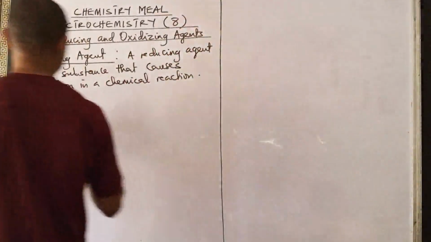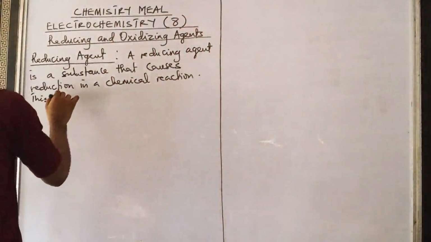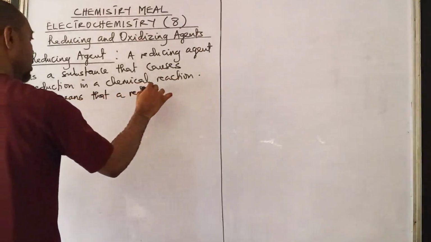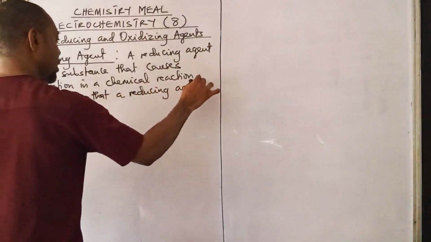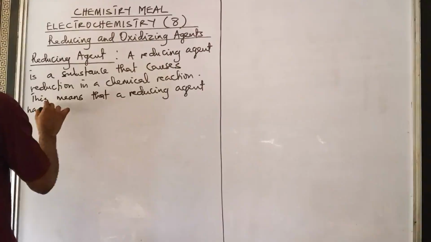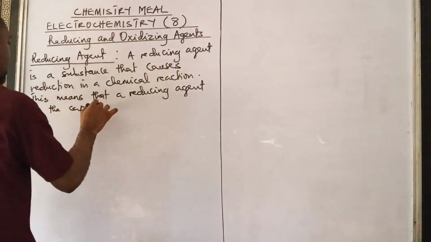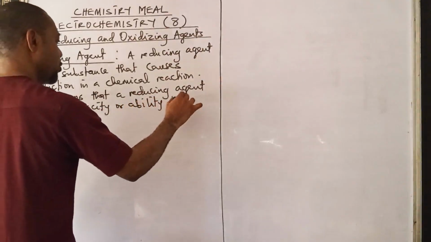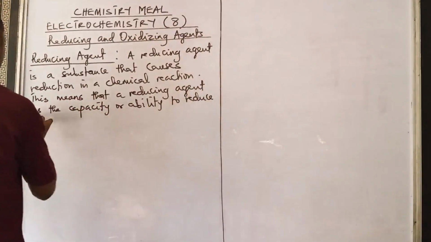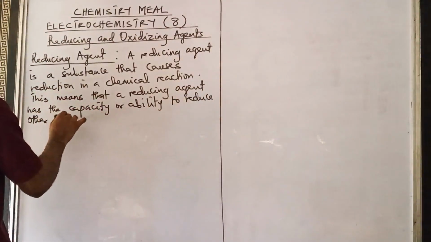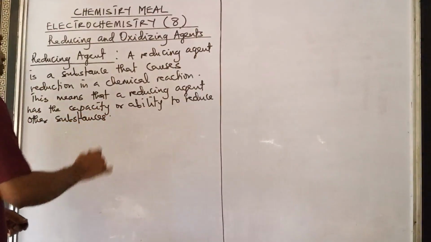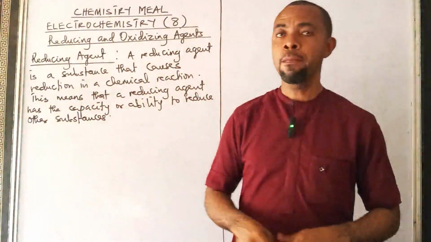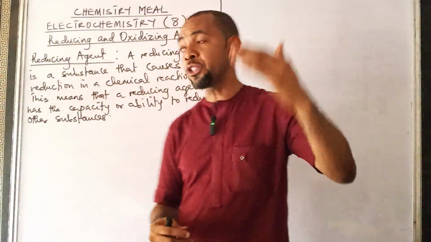So a reducing agent, this means that a reducing agent has the capacity or ability to reduce other substances. So a reducing agent has ability to reduce other what? Substances. Yeah. A reducing agent is a substance that causes what?